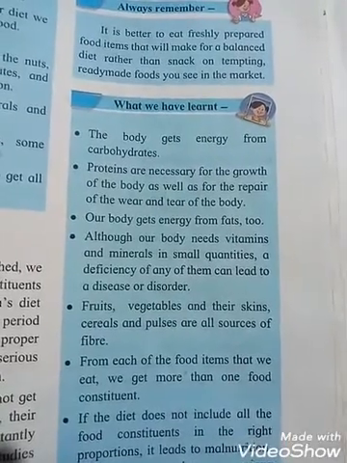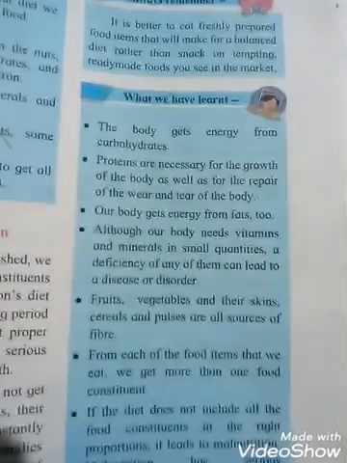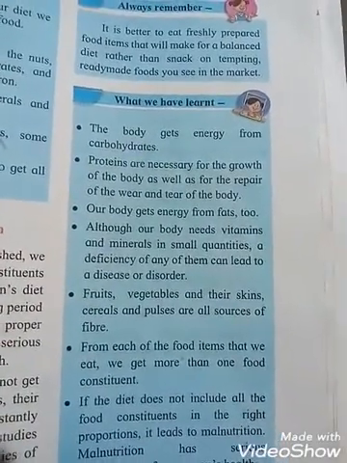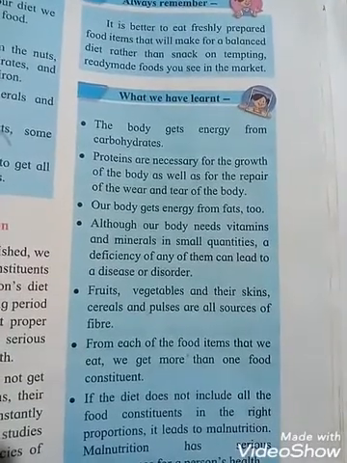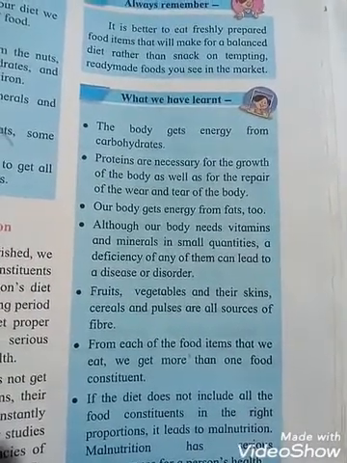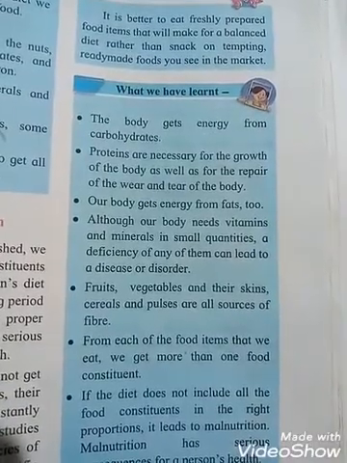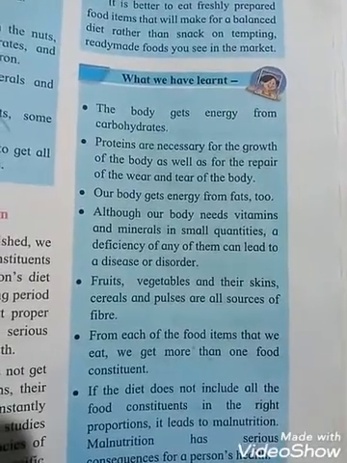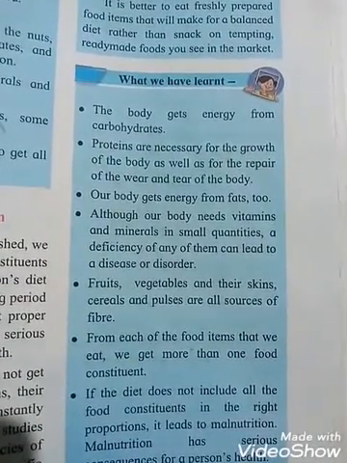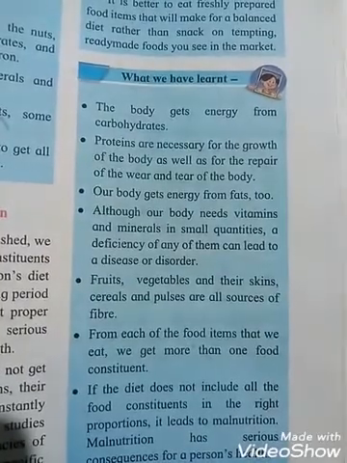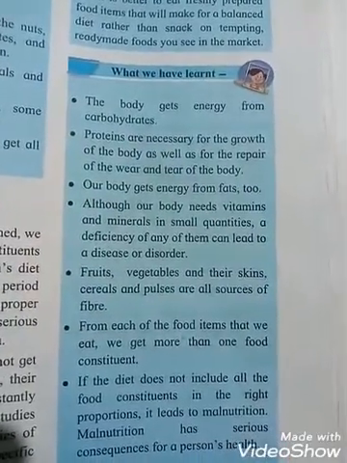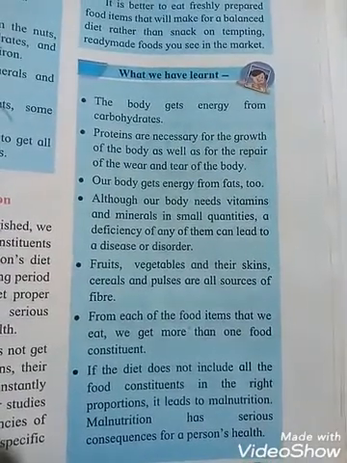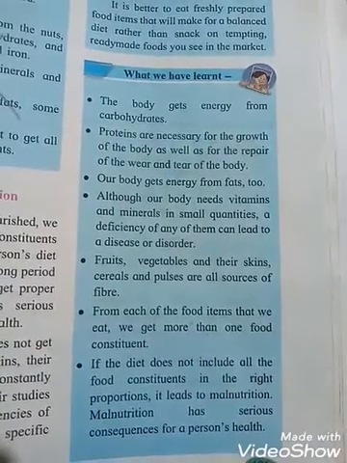Next, our body gets energy from fats too. Next, although our body needs vitamins and minerals in small quantities, a deficiency of any of them can lead to a disease or disorder. Next, fruits, vegetables and their skin, cereals and pulses are all sources of fiber.